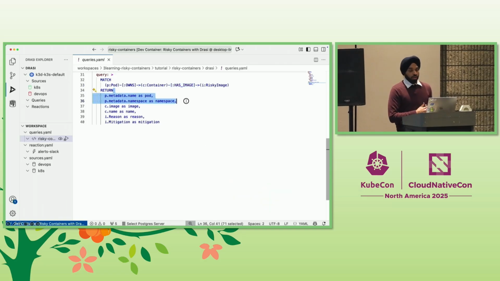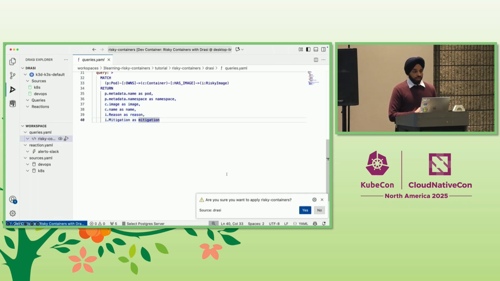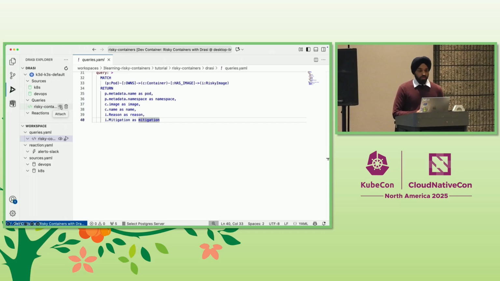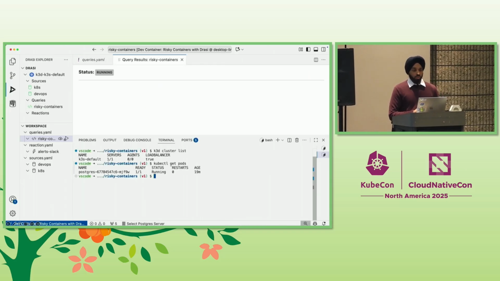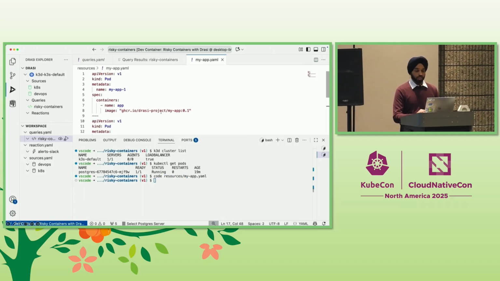Now, if we deploy this query and watch the live result set, let's see what happens. So we don't see any pods right now. That's because I've not deployed anything on the K3D cluster. So I'm going to deploy two pods here. The myapp1, which is using an image called myapp version 0.1.